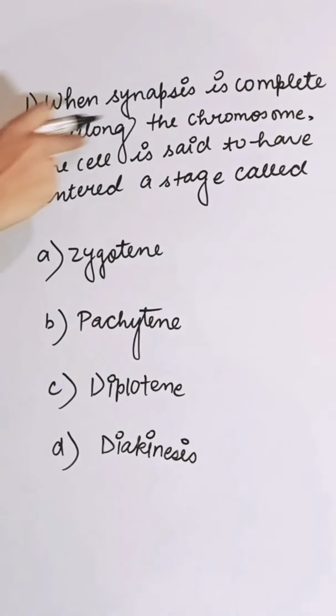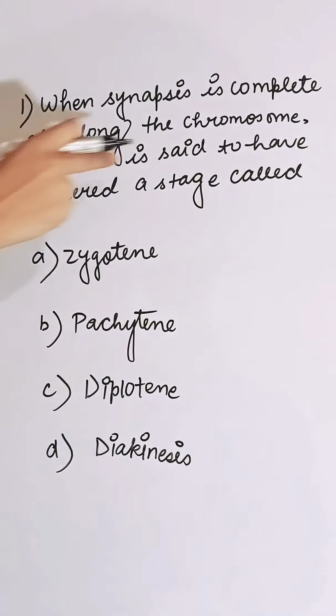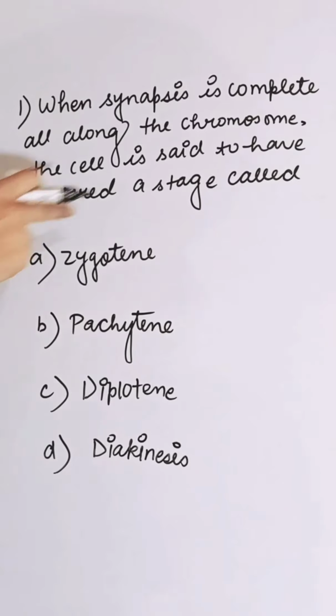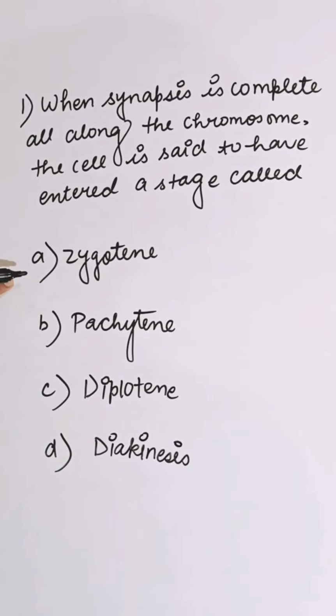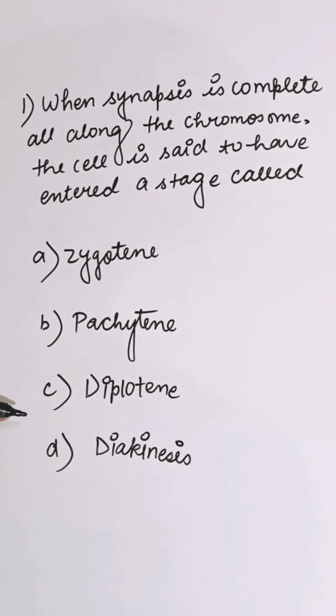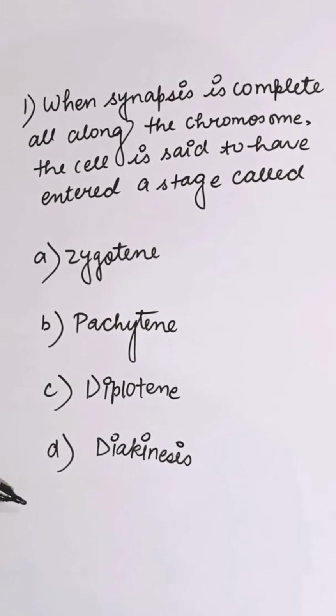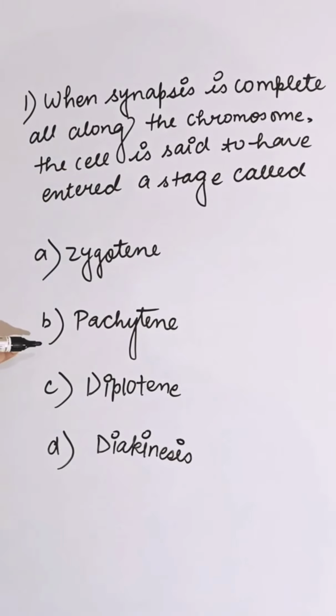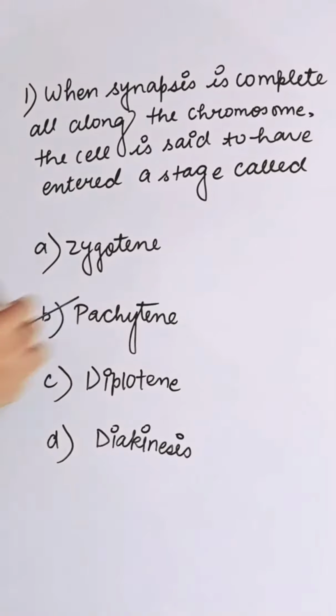Synapsis is complete all along the chromosome. The cell is said to have entered which stage? First option zygotene, second is pachytene, third is diplotene, and fourth is diakinesis. This phase is known as pachytene. So correct answer is B.